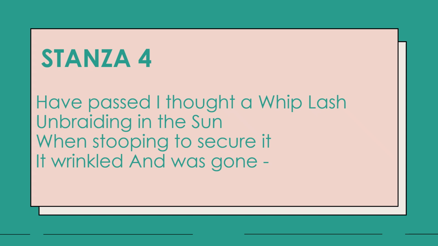Let us move on to the fourth stanza. Stanza 4. Have passed, I thought, a whiplash, unbraiding in the sun. So he is so thin and narrow that the snake looks like a whip when he passes. I hope you know what's a whip. It's very narrow and long. Such is the speed of his movement. So this is actually telling us about the physical appearance. It's as thin and long as a whip and unbraiding in the sun. It is the speed of his movement.